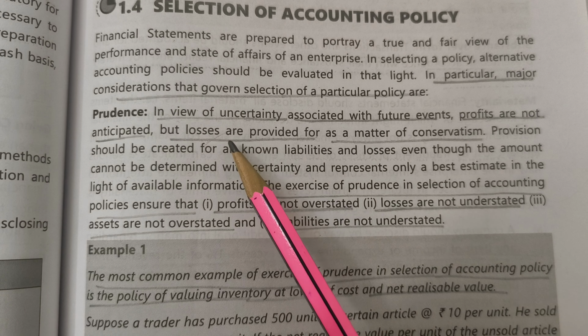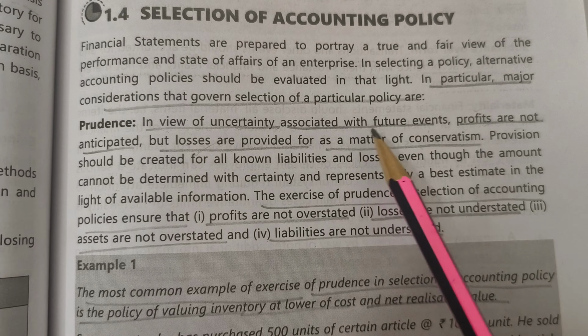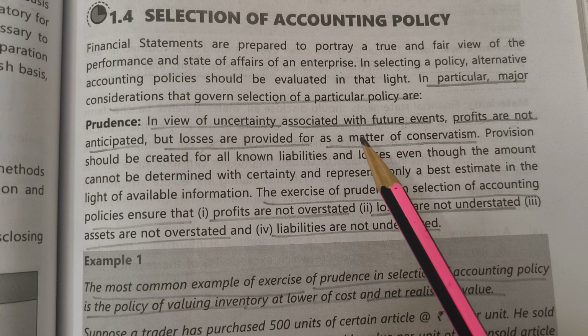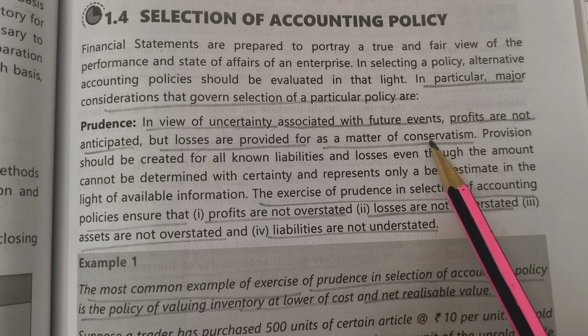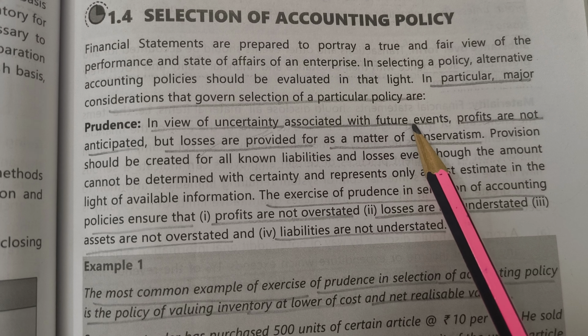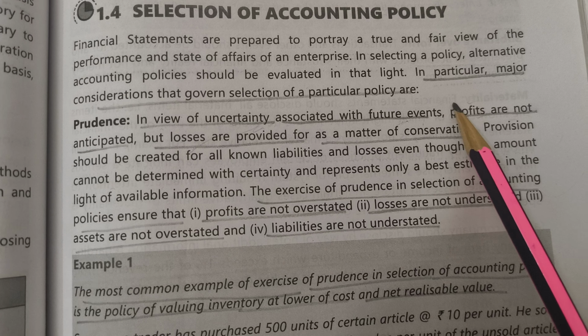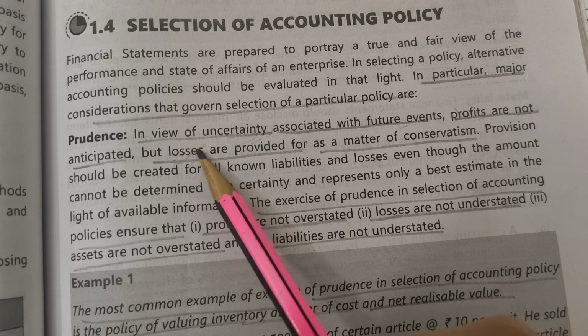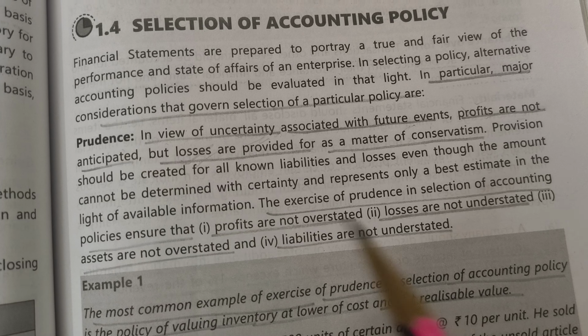So, prudence means that in view of uncertainty associated with future events, the profits are not anticipated but losses are provided for as a matter of conservatism. So, if there is an uncertainty related to a future event, we will not account for the profits, but we will definitely provide for the losses. That is known as prudence.